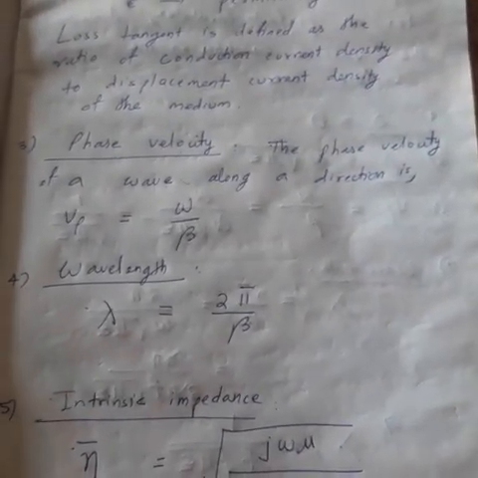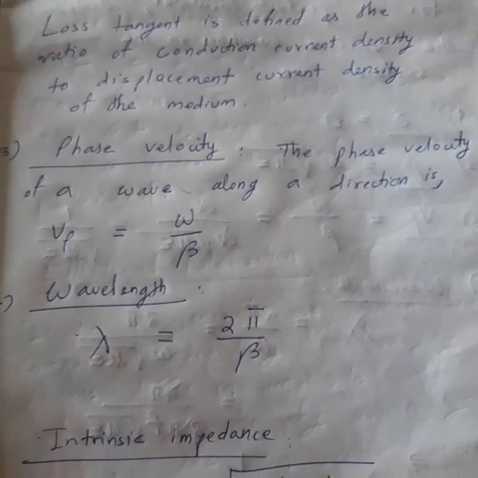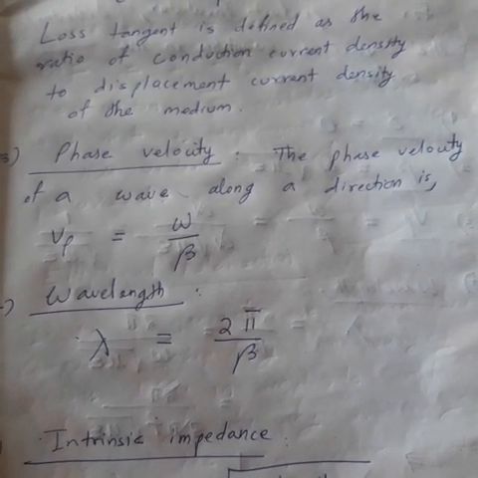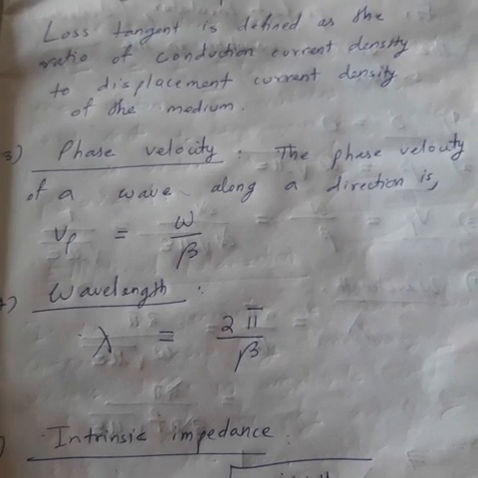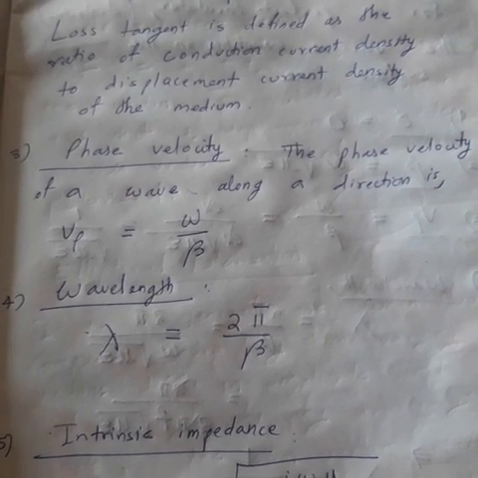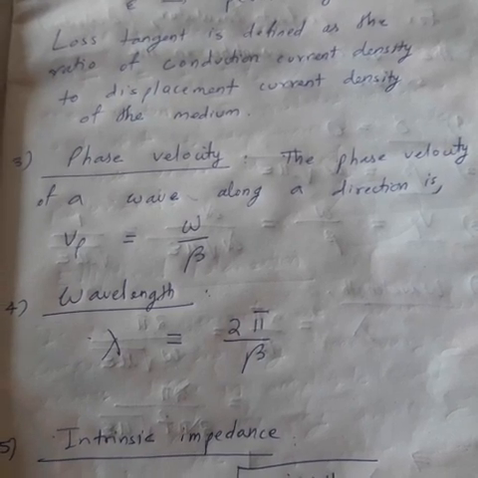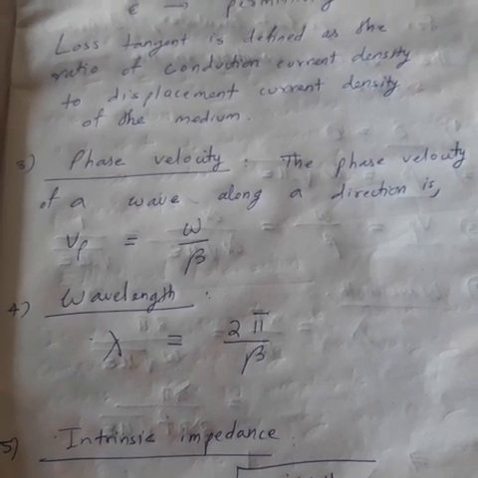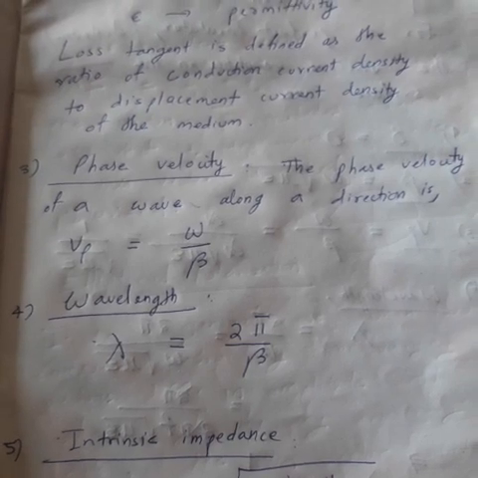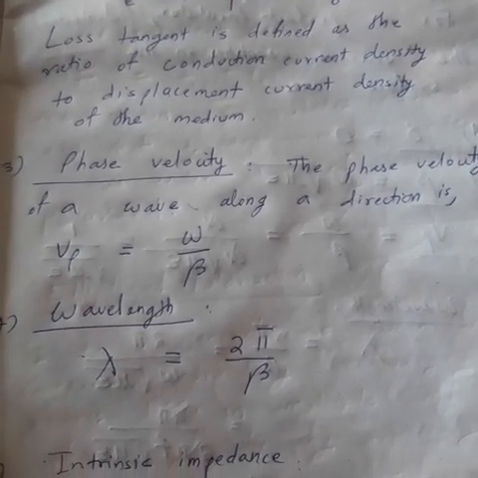Then next, phase velocity. What is phase velocity? A wave, when it is moving, is definitely moving with some speed. The speed with which a wave is traveling along a direction is called the phase velocity. And what is the formula?